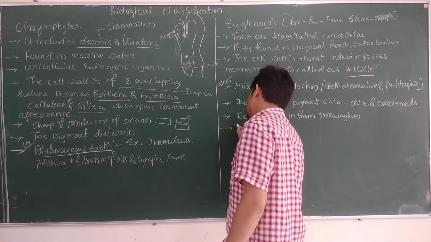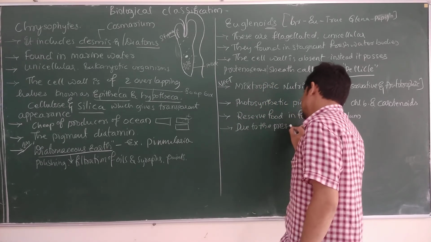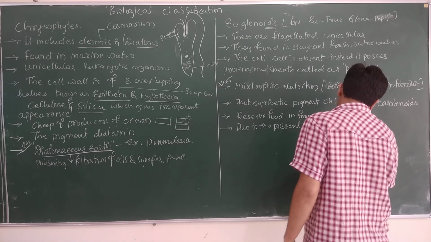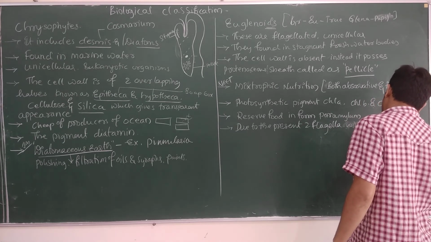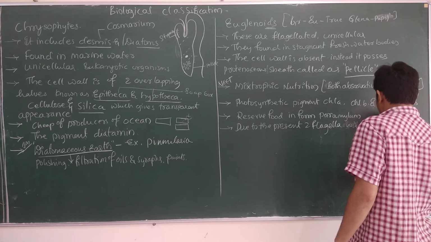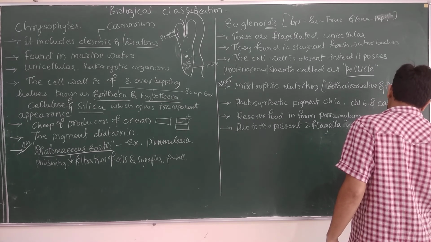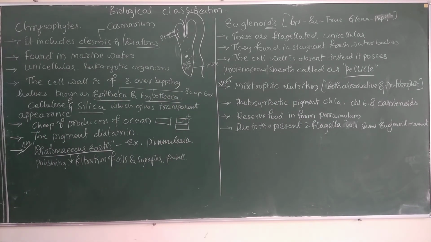Due to the presence of two flagella, they will show the euglenoid movement. The euglenoid movement can be seen due to the presence of the flagella.